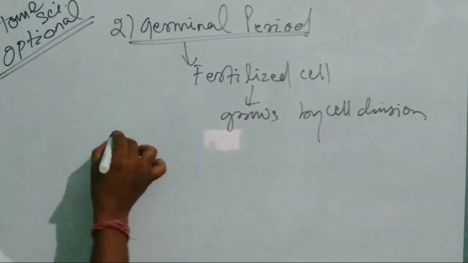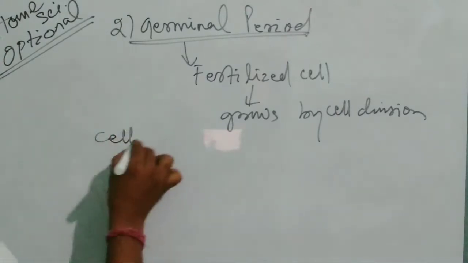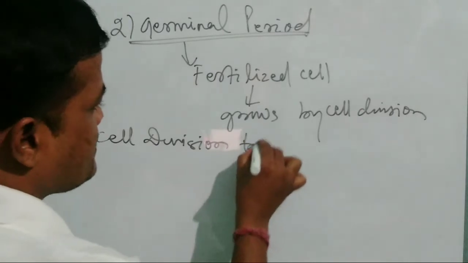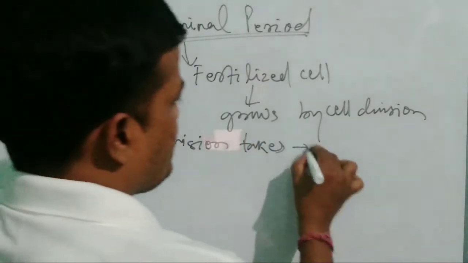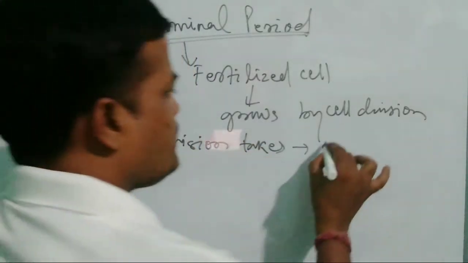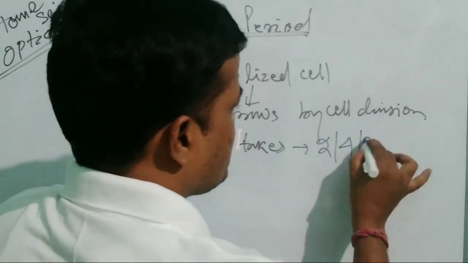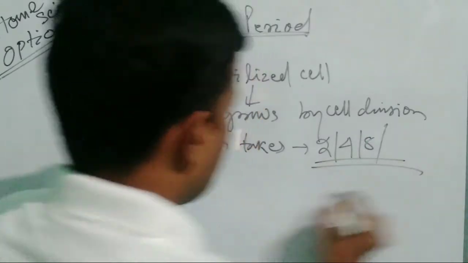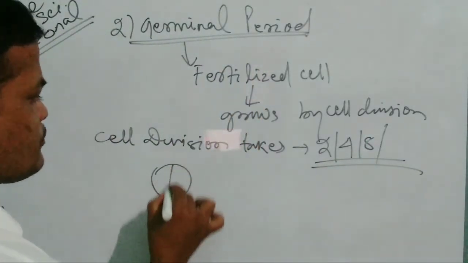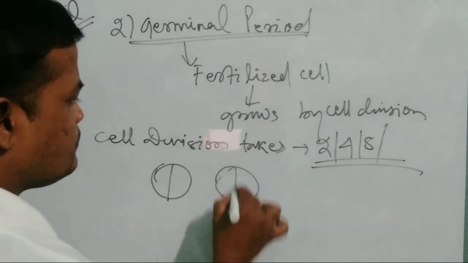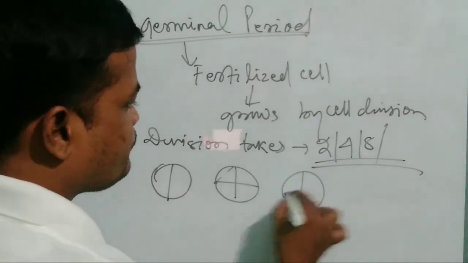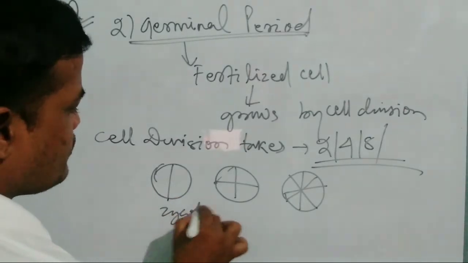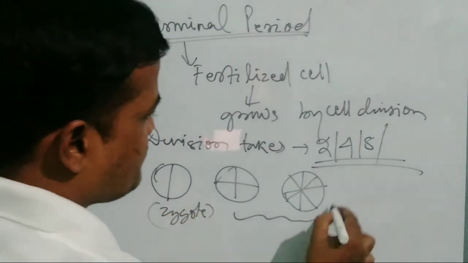So cell division takes place in multiples of 2, that is 2, 4, 6, 8, in this manner. So you see it develops into 2, then it develops into 4, then 8. In this way the zygote develops, the division of cells takes place.